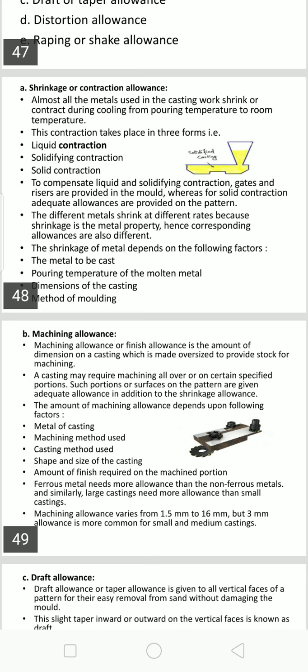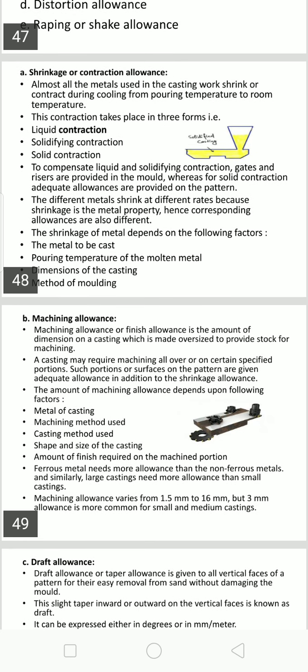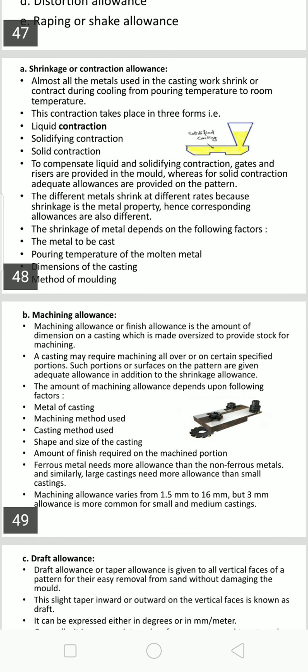So the machine finish allowance is very important, because wherever the casting is subjected to machining, there we have to provide a machining allowance. Machining allowance or finish allowance is the amount of dimension on a casting which is made oversized to provide a stock for machining. A casting may require machining all over or on certain specified portions. Such portions or surfaces on the pattern are given adequate allowances in addition to the shrinkage allowance. The amount of machining allowance depends upon the following factors.